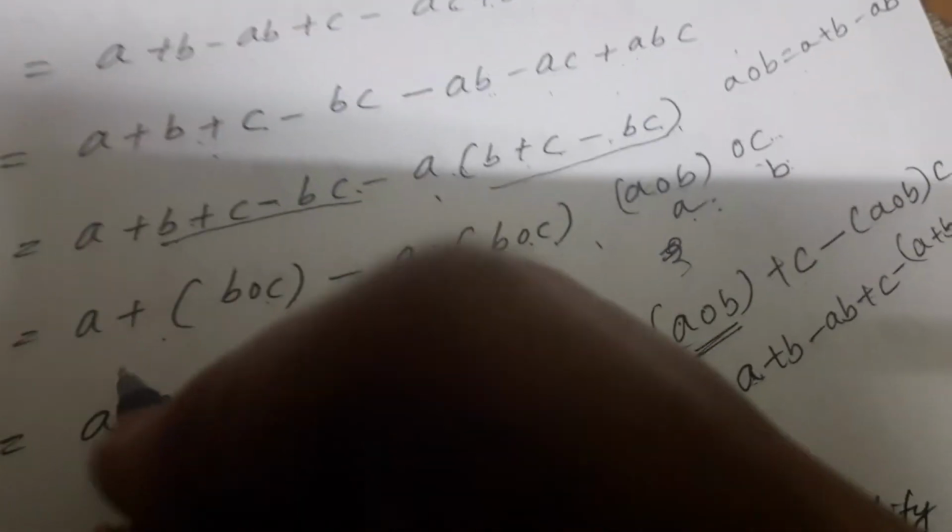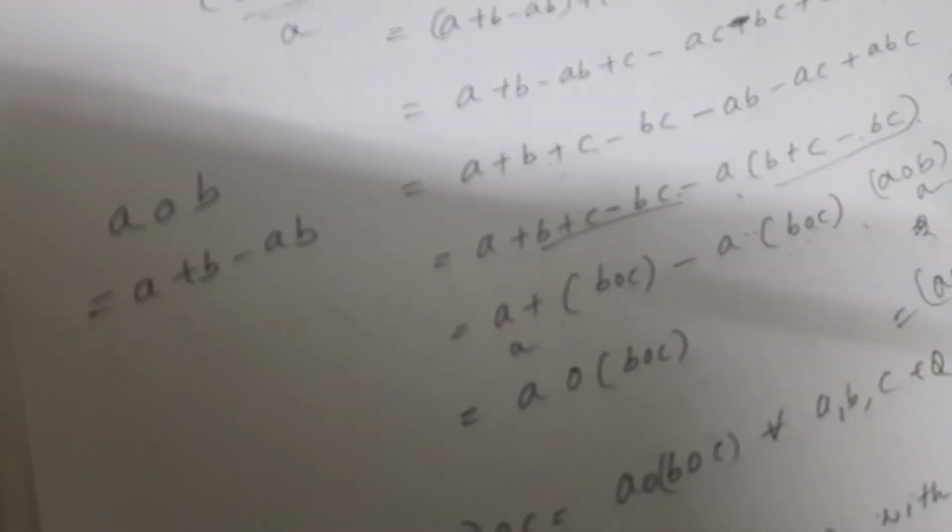This is in the form of A circle B, where A circle B is equal to A plus B minus AB.